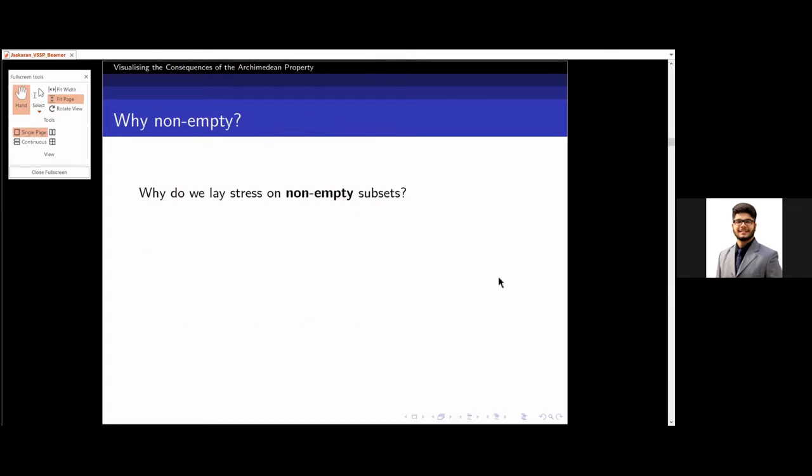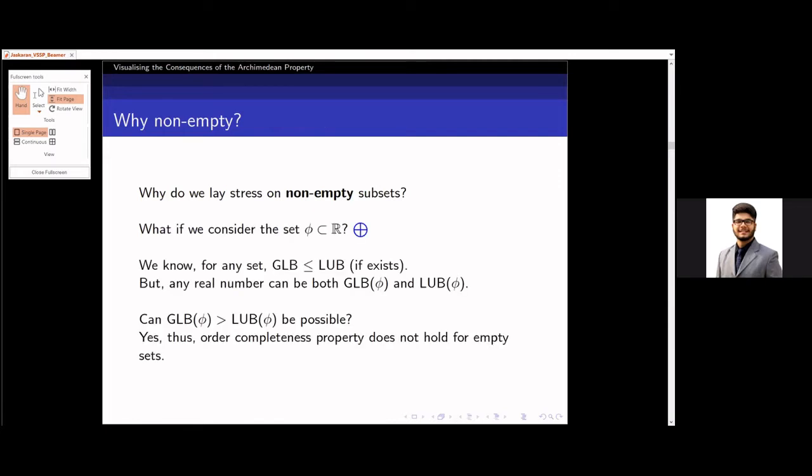non-empty subsets of R? What if I take phi? Now, by definition of GLB and LUB, if they exist, then GLB is less than or equal to LUB, right? But we also know that GLB and LUB of phi can be any real number. So by choice, I can even choose GLB to be more than LUB. This makes the statement absurd because GLB cannot be more than LUB. Thus, the completeness property does not hold for empty sets. Hence, we define the order completeness property or the LUB axiom for non-empty subsets.